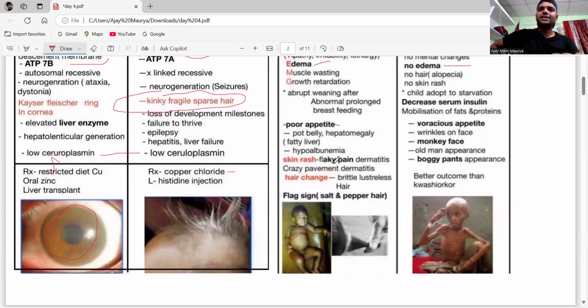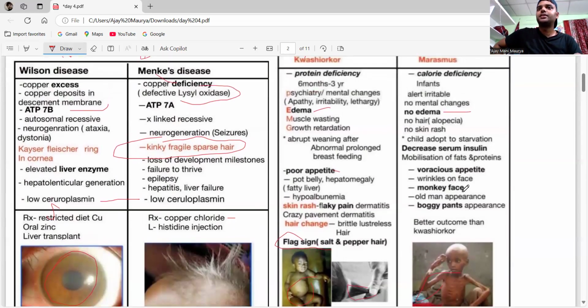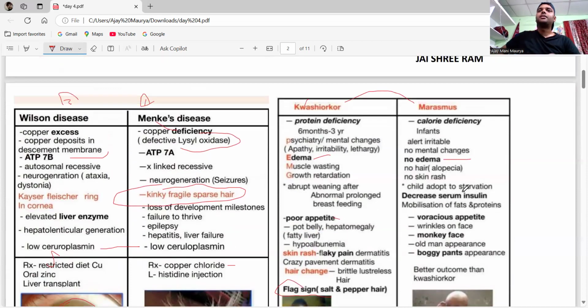And also you can see in the skin that there is flaky paint dermatitis, and you can see the hair is flaxen, the flag sign, a salt and pepper hair. From here you can see there is an old man appearance, a boggy pan appearance. Okay, now remember these are the main important differences between Kwashiorkor and marasmus.